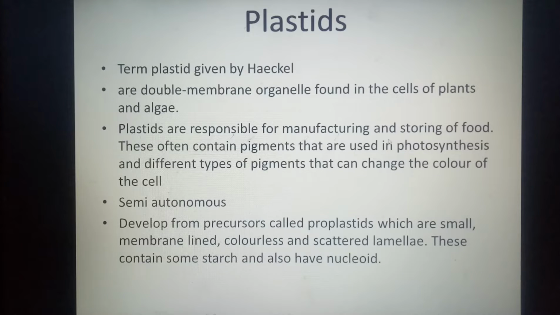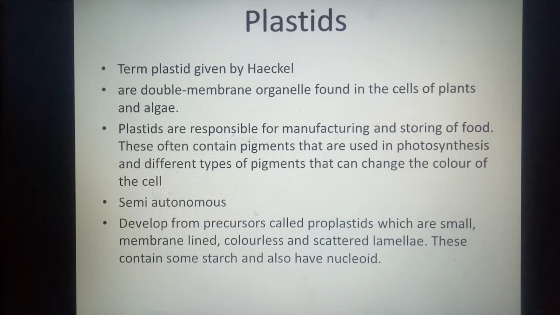And these plastids have pigments which may change at certain stages of growth, and the color of the cells may also change because of this change of pigments. As we see, when vegetables like tomato are not ripe, they are green, but later when they become ripe the color is red. So that is because of the change of pigments in the cell.